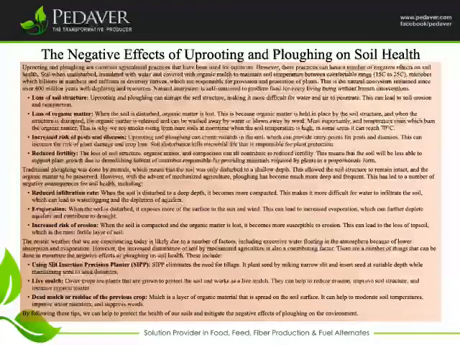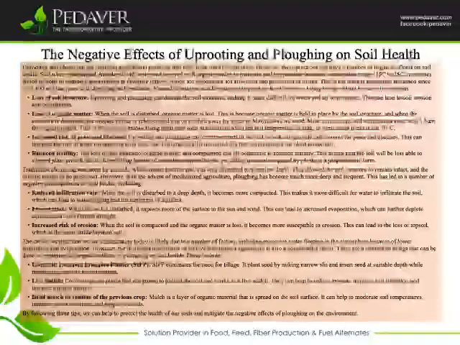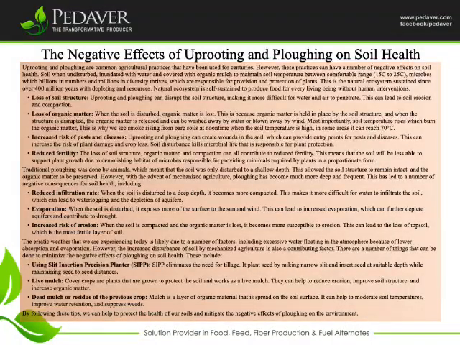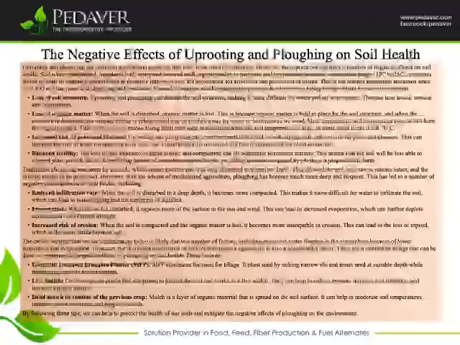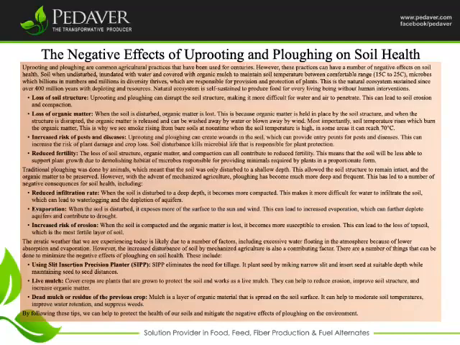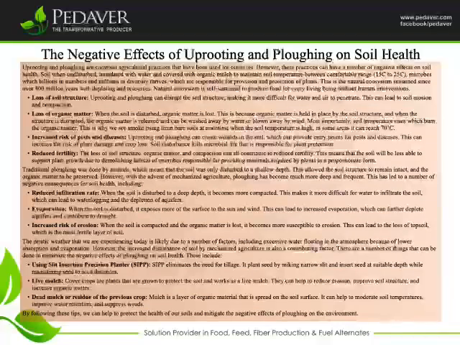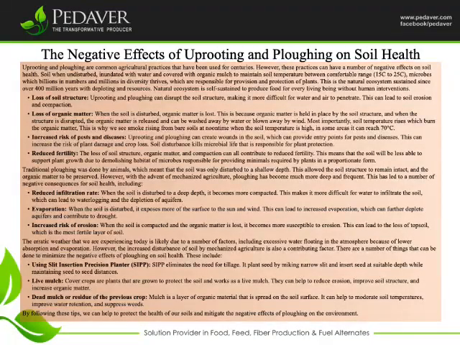Soil, when undisturbed, inundated with water and covered with organic mulch to maintain soil temperature within a comfortable range, 15°C to 25°C, allows microbes, which number in the billions and are millions in diversity, to thrive. They are responsible for the provision and protection of plants. This is the natural ecosystem, sustained for over 400 million years without depleting resources. The natural ecosystem is self-sustained to produce food for every living being without human intervention.